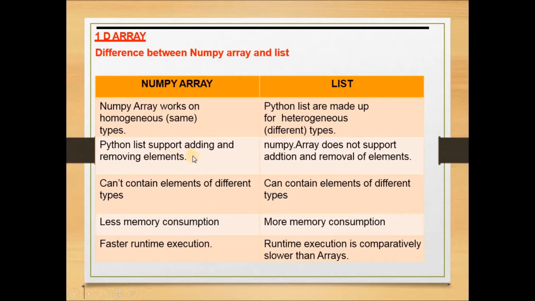A Python list supports adding and removing elements, but a numpy array does not support addition and removal of elements, and cannot contain elements of different types. A list can. Numpy has less memory consumption and faster runtime execution, while a list has more memory consumption and slower runtime execution.